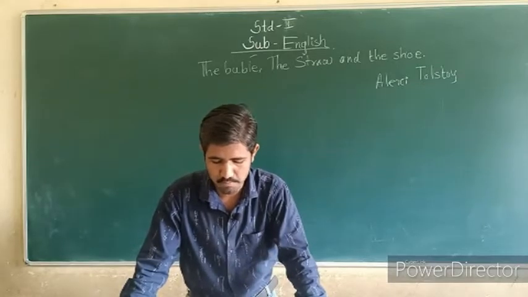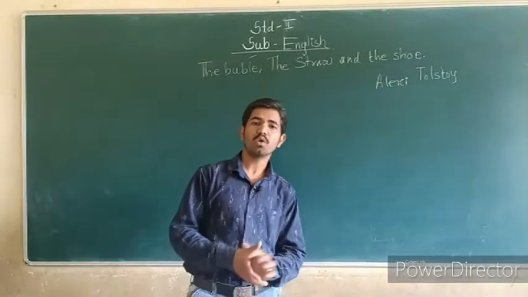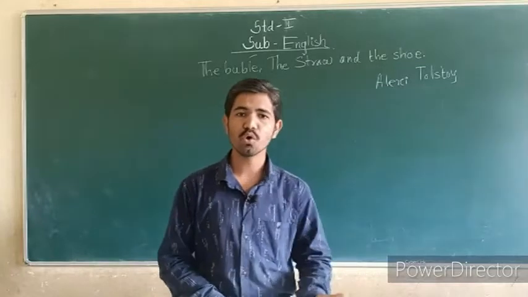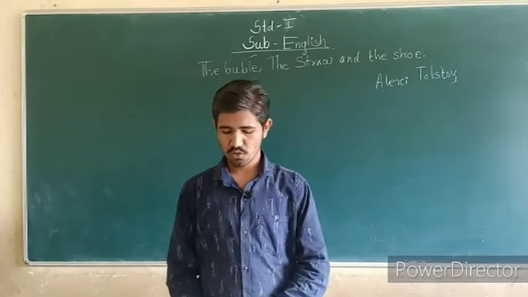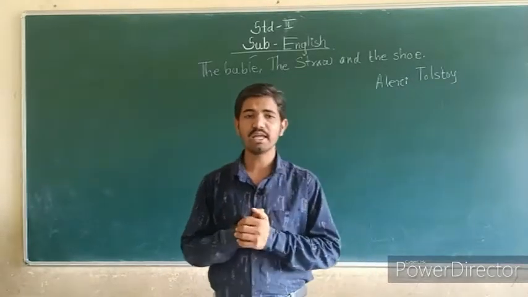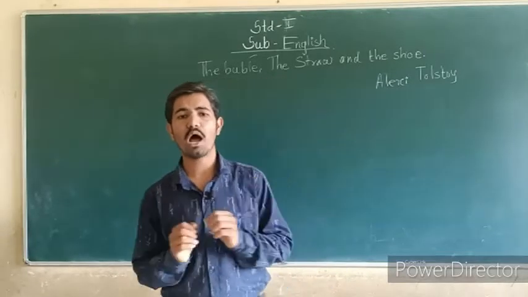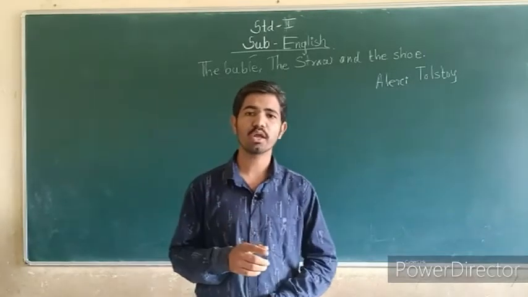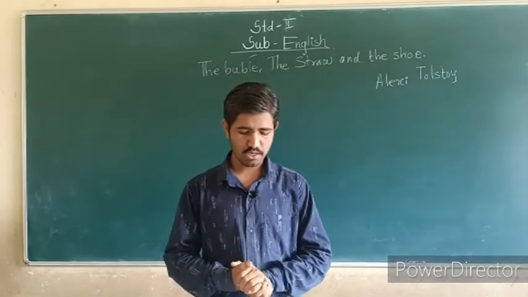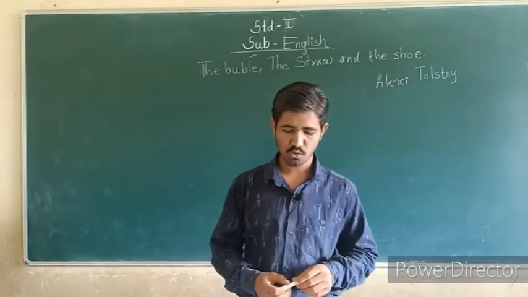The shoe said, "Bubble, let us float on you." The shoe tells the bubble, "You float on this river. I will get on you and you cross the river." So what does the bubble say? The bubble tells the shoe, "No shoe, I will not." So next, what idea does the shoe say? "Let straw stretch himself from one bank to the other. Then we can cross the river."